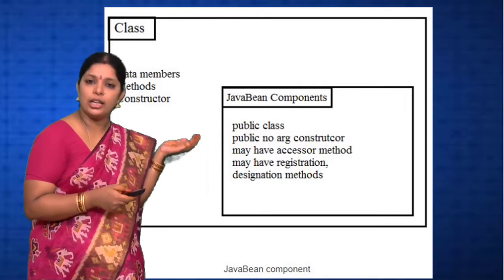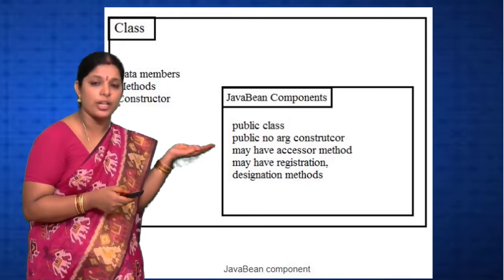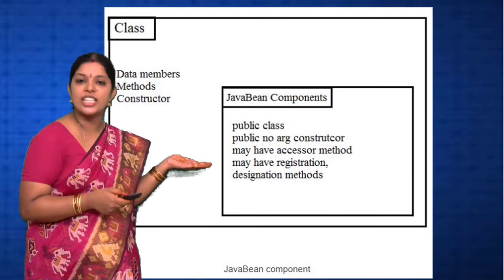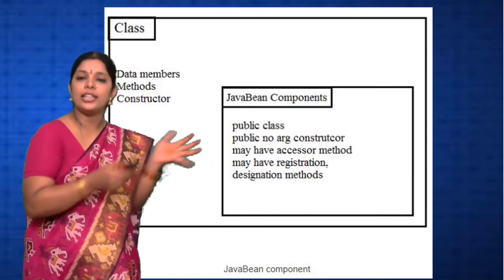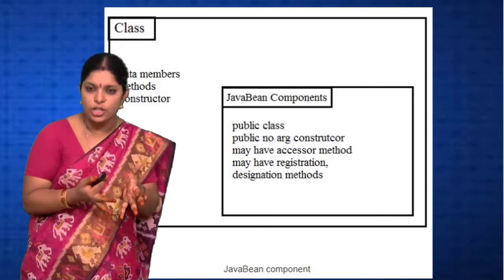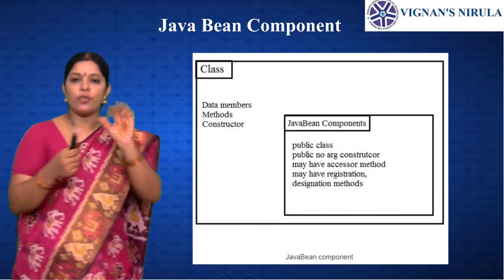So in the Java Bean components, we are creating the member variables by using the private and public accessors and the designation methods. Here in the designation methods, we are implementing the Java Bean components with the serializable interface. So, what are the 5 rules we have?